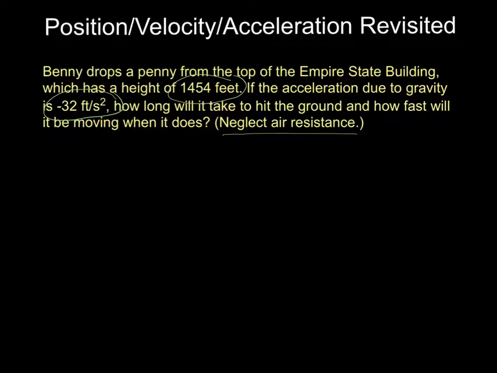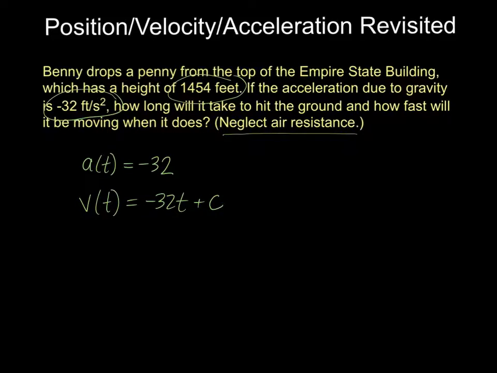So let's build our functions. Remember, we need to anti-differentiate, starting with acceleration. So t is going to be our variable, time, and acceleration is a constant negative 32, and that's measured in feet per second squared. If you see or remember the number negative 9.8, that's if you're measuring in meters. But we'll do feet. So if acceleration is negative 32, then let's talk about velocity. Velocity is the antiderivative of acceleration. So it's negative 32t plus a constant.